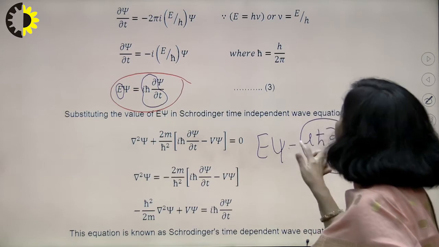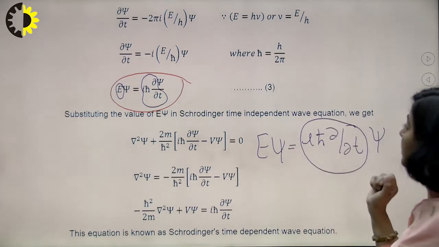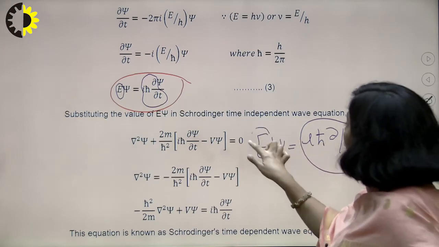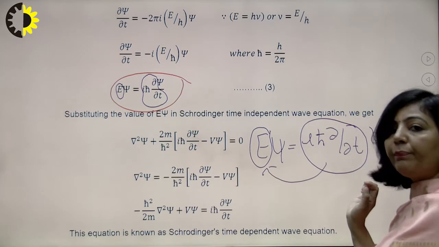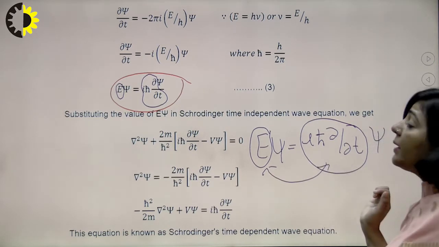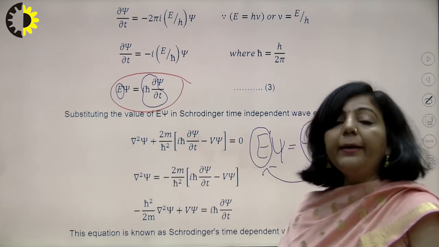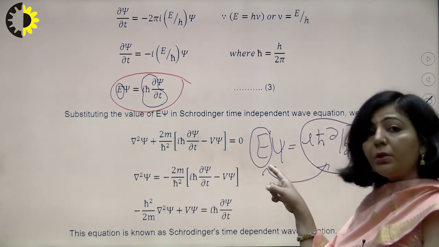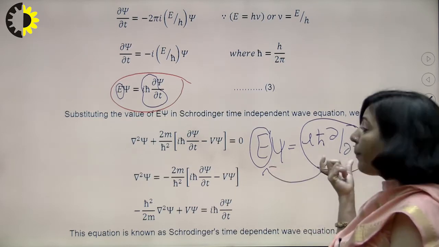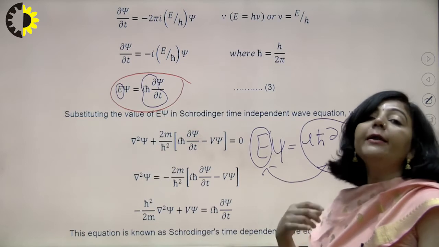This is from equation number 3. If you carefully see these 2 terms, then this i h cross del upon del t is comparable to E. It means this i h cross del upon del t is your operator, and that operator is the energy operator, because this term is equivalent to this. So since it is an operator here, this operator is actually the energy operator.